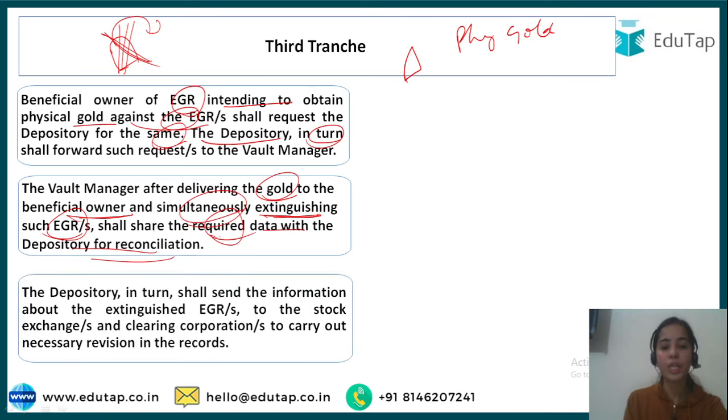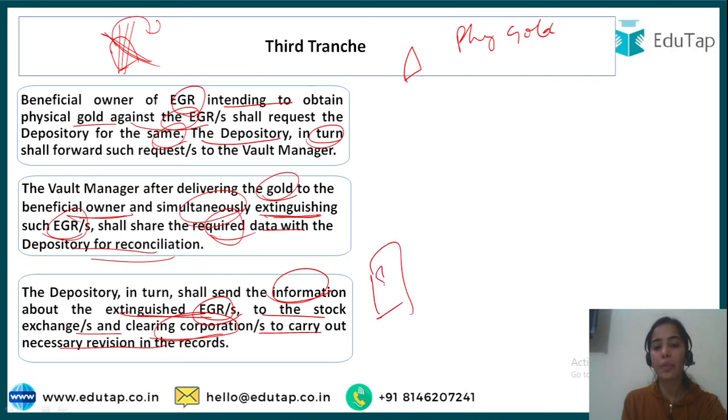So the depository in turn shall send the information about the extinguished EGRs to the stock exchange and the clearing corporation to carry out necessary revision in the stock records. The record is being kept by the stock exchange, and the record is being kept by the clearing houses. So about the trading, how much trading is happening, how many EGRs are being formed, how much physical gold is coming, all that record the stock exchange and the clearing houses are also keeping.